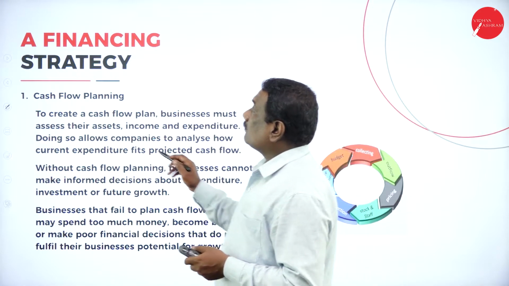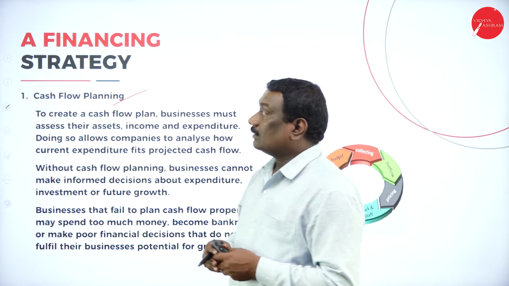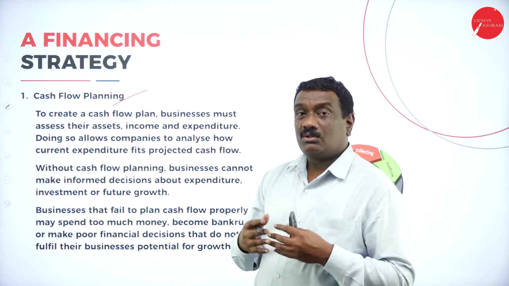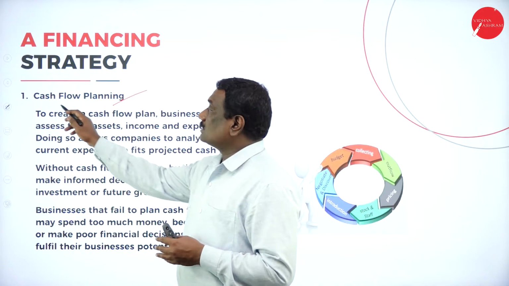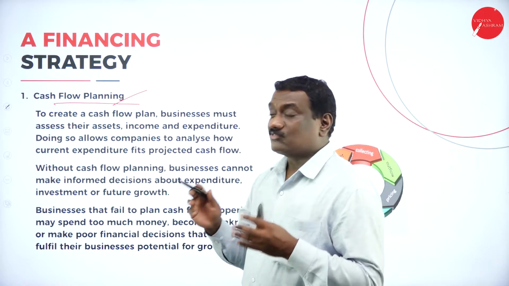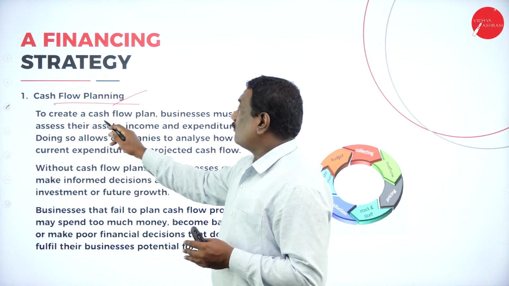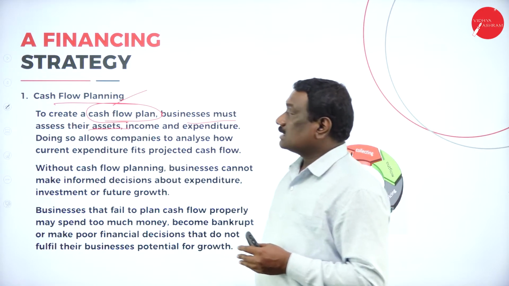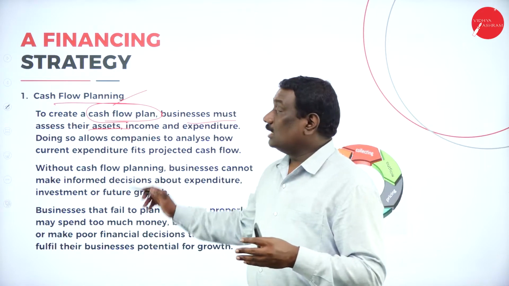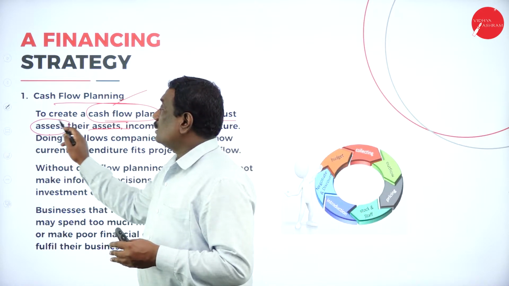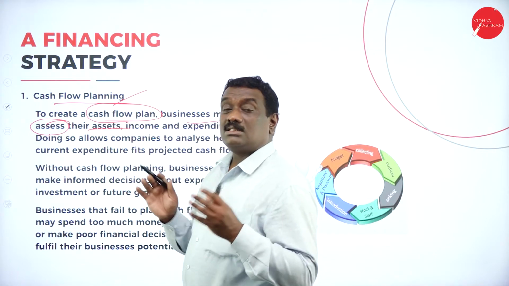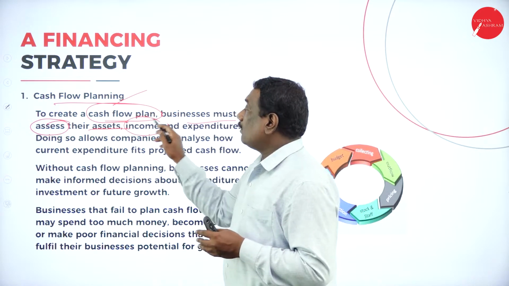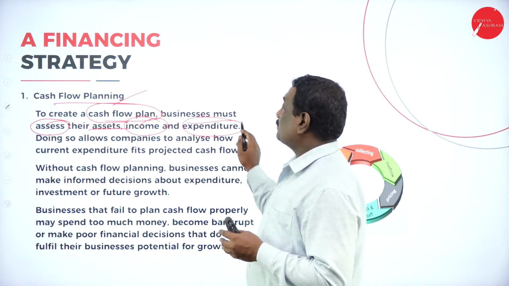So first we have the cash flow planning. Now under financial strategy, the first strategy which an organization takes up is the cash flow planning. What is this cash flow planning? It says to create a cash flow planning, every business organization must assess their assets. First and foremost, they need to assess. Assess means they need to find out how much is the value of the assets of that particular organization. Then what is the income of that particular organization and what are the expenditures.